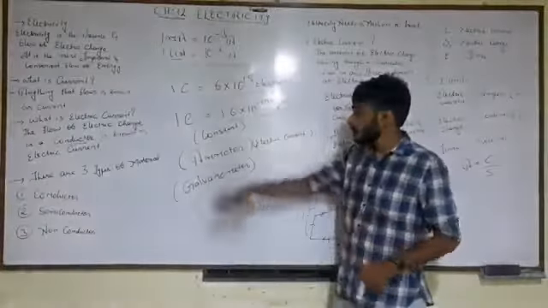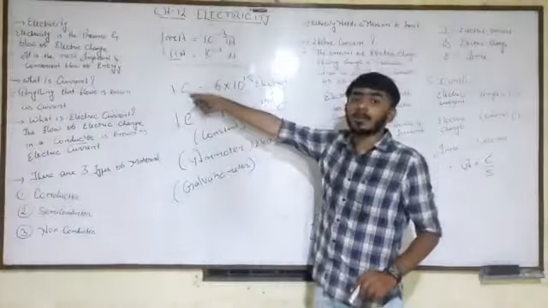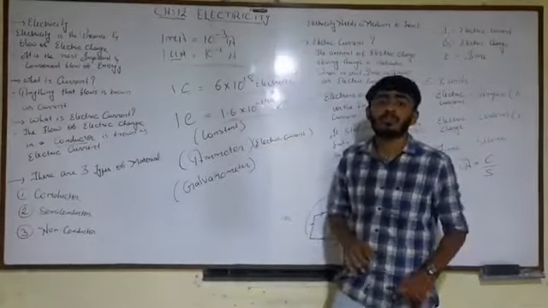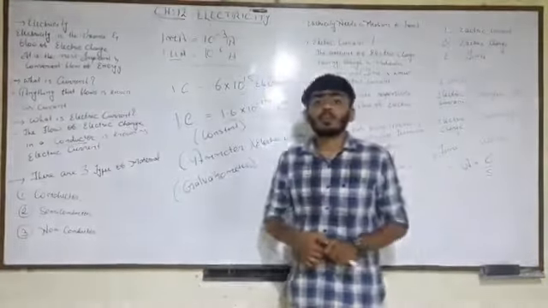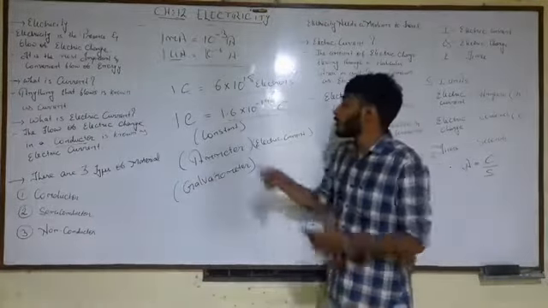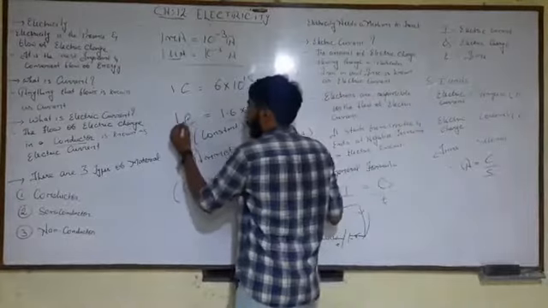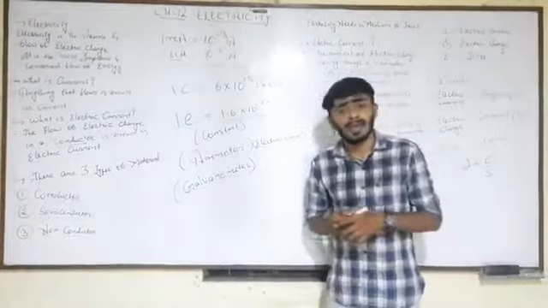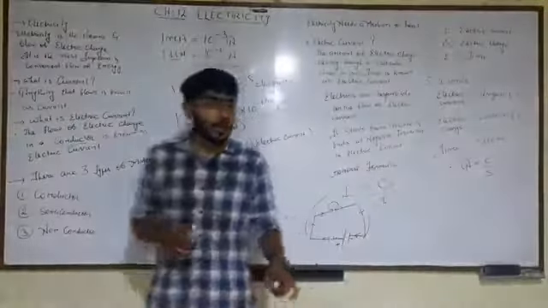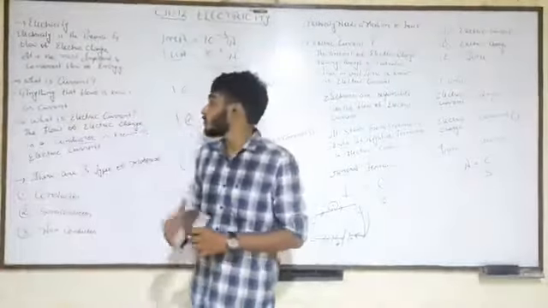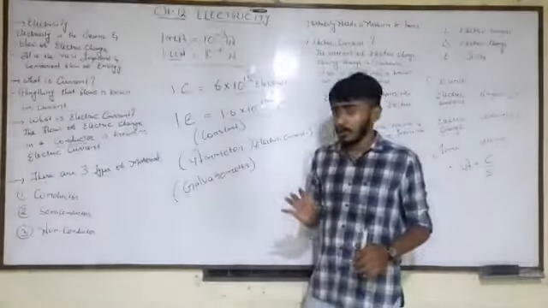Okay. 1 coulomb of electric charge contains almost 6 into 10 raised to 18 electrons. And what is the value of 1 electron? The value of 1 electron is 1.6 into 10 raised to minus 19 coulomb. Remember, the value of an electron is always negative.